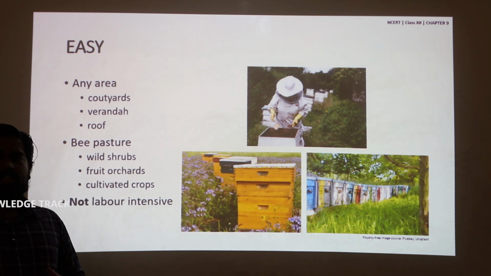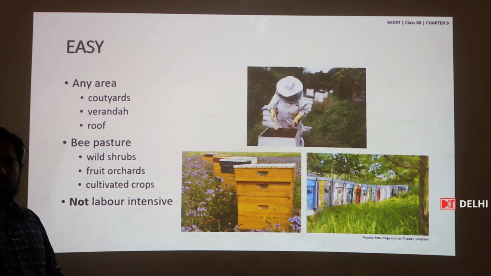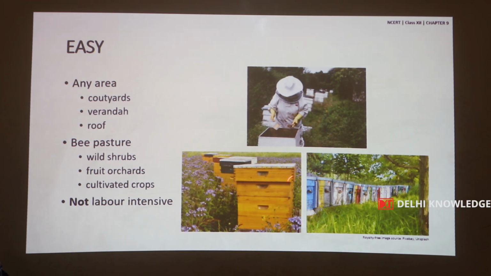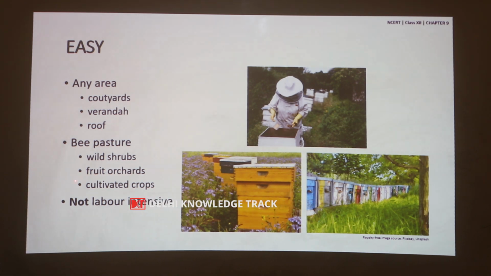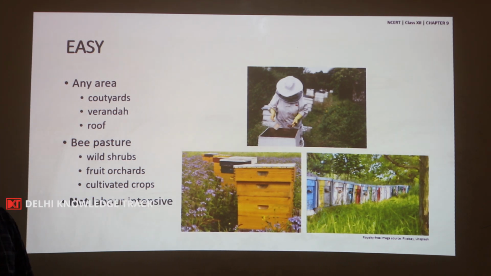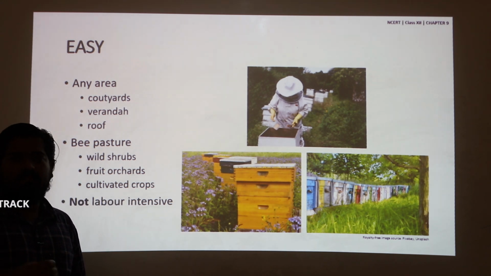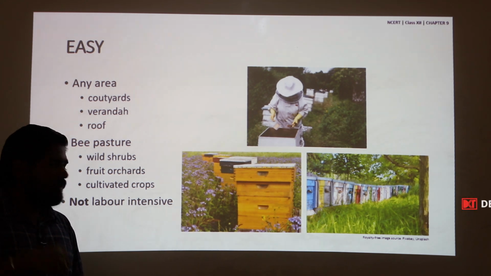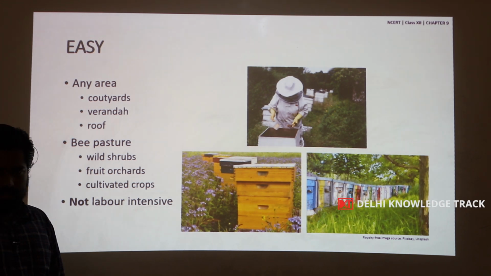These hives could be set up anywhere, like the courtyard, veranda or the roofs above the house, because these are very compact boxes. The only condition is that bee pasture must be available in the surrounding area, which includes wild shrubs, fruit orchards, and cultivated crops which have nectar bearing flowers, which is the food for the honeybees as well as the raw material for honey, and it is not a labor intensive process.